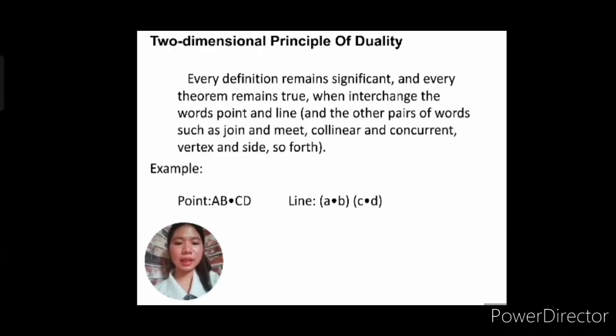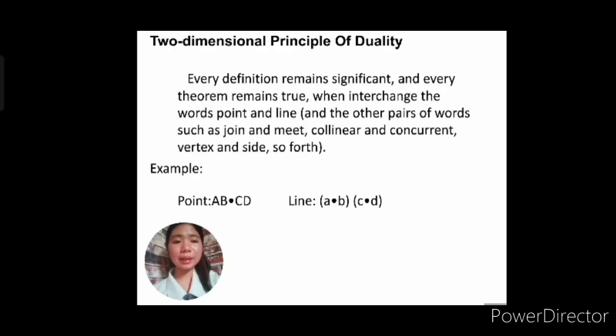Their difference is that the point turns into line, the join becomes meet, and so on. The vertex becomes side. Okay? So meaning, the dual of a quadrangle is a quadrilateral. So just go back to the lesson that we had about complete quadrangle and complete quadrilateral.